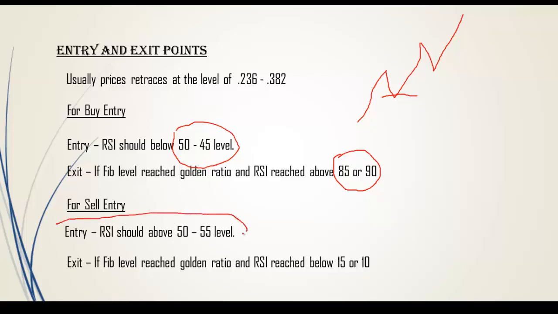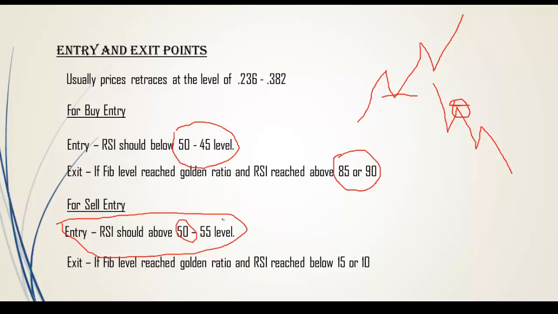The RSI level should be above the 50 level. See, in a downtrend market, the price will come down, then go up, come down, then go up. You should take the trade here. This is for a sell entry or put option; the other is for a buy entry.